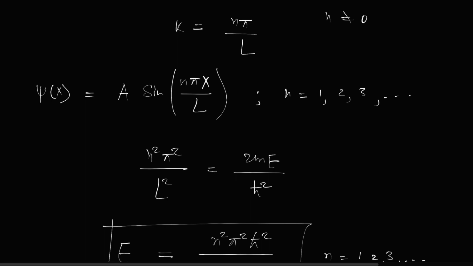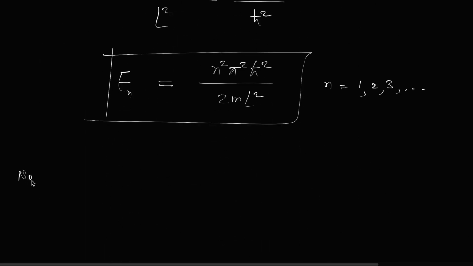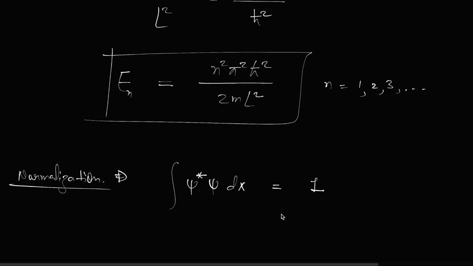Normalization means that the total probability, the integral of psi star psi dx over the whole space, should become 1, and that is true because the particle will be somewhere, so the total probability should sum up to 1.